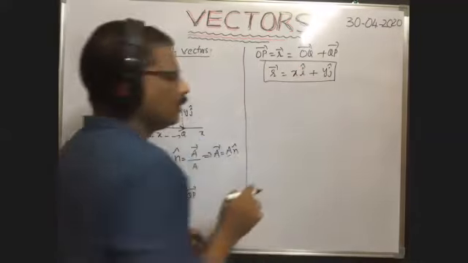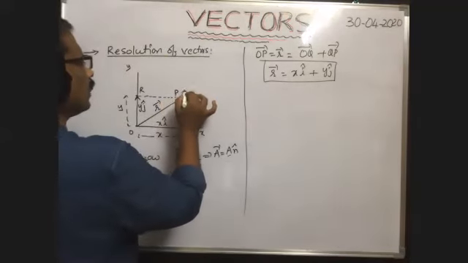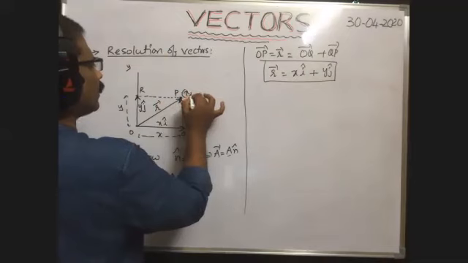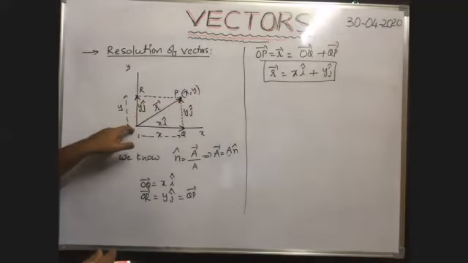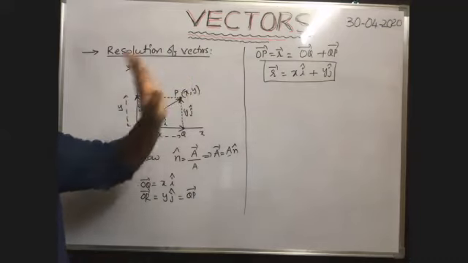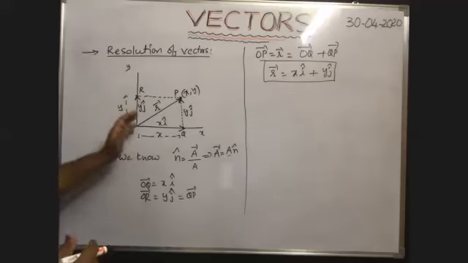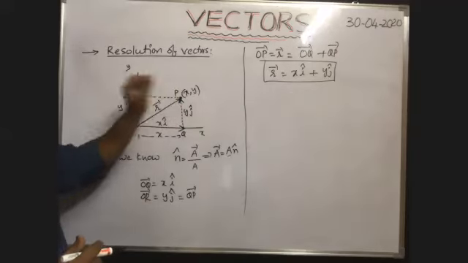Suppose the coordinates of the point P are given. If the coordinates of the point P are x and y, then the position vector of this point with respect to the origin is equal to OP bar. That OP bar is also equal to x i cap plus y j cap only. That means whenever the body lies here, at what distance from the origin the body lies is given by the position vector.